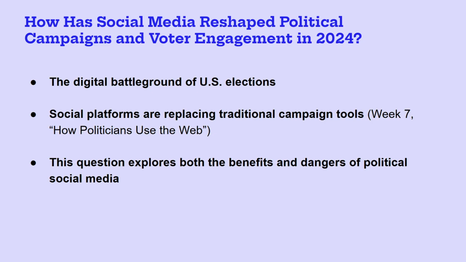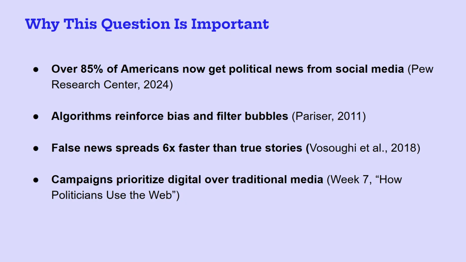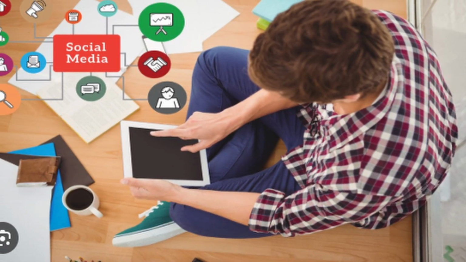This is a powerful shift, but it's not all good. Social media connects candidates with millions, but it also spreads misinformation, creates echo chambers, and inflames division. This question matters because social media is now where Americans get their political news, over 85%. But this shift isn't neutral. Algorithms personalize our feeds, creating filter bubbles and reinforcing existing views.